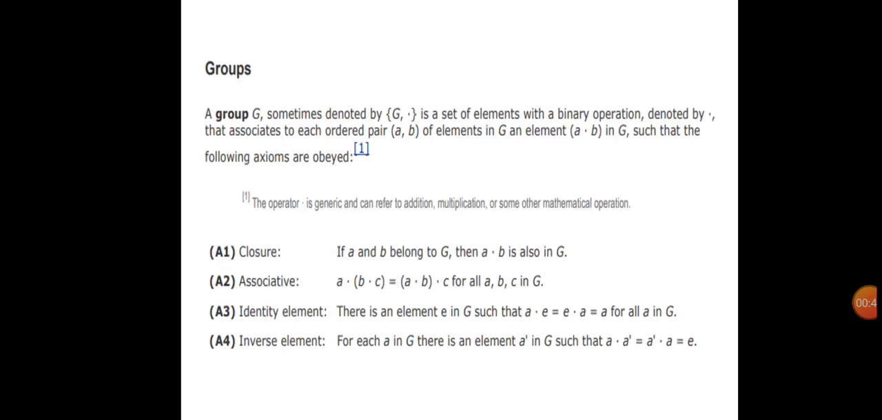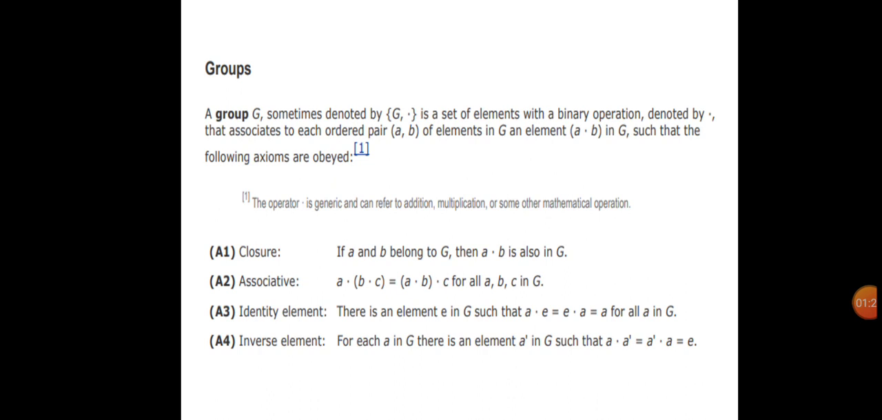First one, groups. A group G, sometimes denoted by {G, ·}, is a set of elements with a binary operation, denoted by ·, that associates to each ordered pair (a, b) of elements in G an element (a · b) in G, such that the following axioms are obeyed. The operator · is generic and can refer to addition, multiplication or some other mathematical operation.